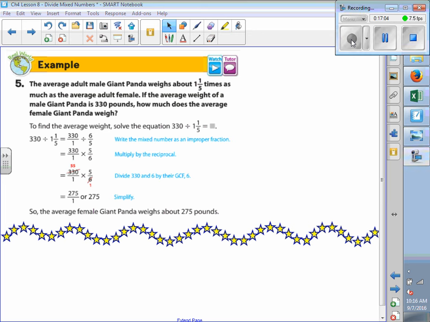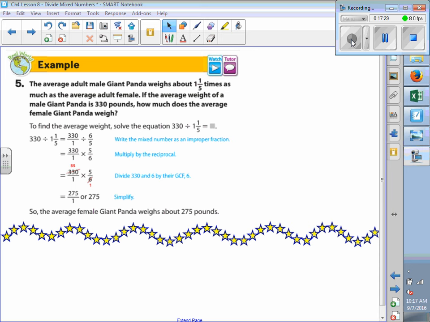Okay? So here, the first thing we're going to do is change all mixed numbers to improper fractions. And then with the whole number, we're just going to put it over 1, right? So we end up with 330 divided by 6/5. Now, with division, once again, we're going to multiply by the reciprocal.